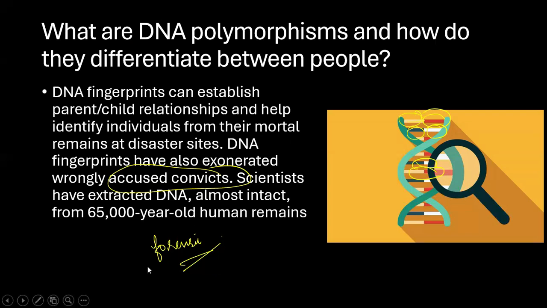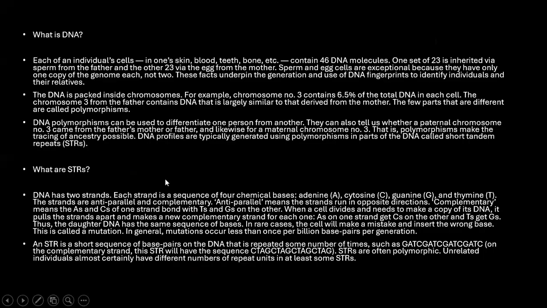Now let us understand what this DNA is first and what these STRs are. We'll discuss this. Now see, each of the individual cells. I'll just have to show you the cell structure, okay? This is an animal cell. Usually an animal cell looks like this. This is the cell membrane. Inside this, we have the cytoplasm, which is water. And here you have a nucleus, okay?